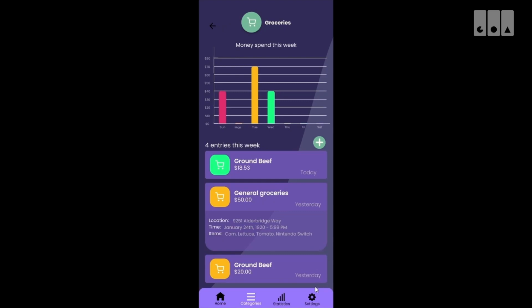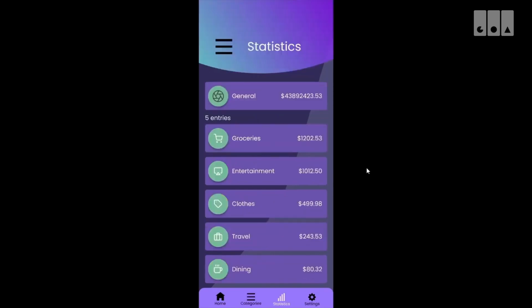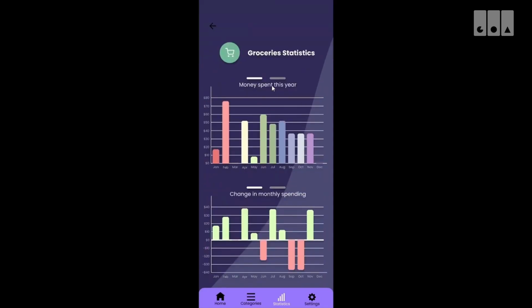Now, let's talk about the statistics. This will show us more information about the money we spent. Here, this is the amount of money you've spent this year. However, the more interesting part is the change in the monthly spending. A red bar indicates that you've spent less money than the month previously. For example, negative $35 in October means that you've spent $35 less than what you spent in September.